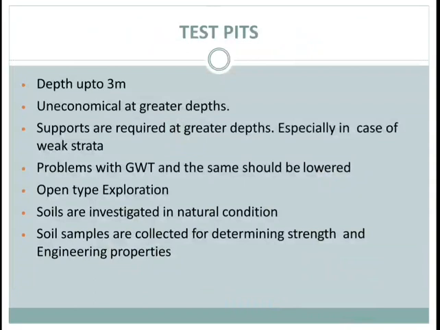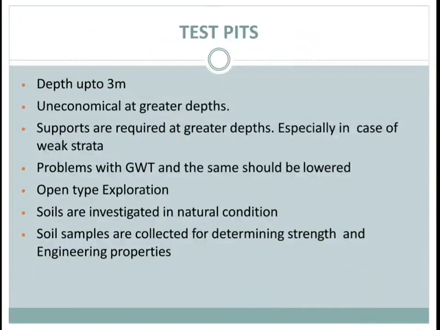The depth of the trench should be equal to the depth of the foundation where you are placing the foundation, or from where you can collect the soil sample and bring it to the laboratory for the determination of soil properties. Test pits are usually made for minor structures, and in this method soil can be inspected in natural condition.